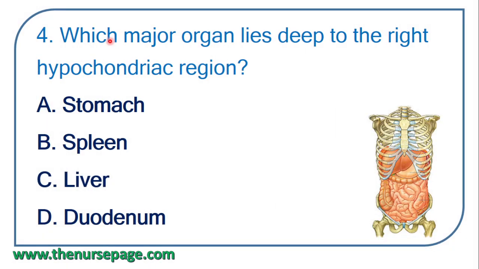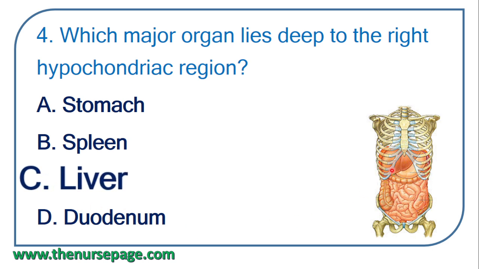Next question. Which major organ lies deep to the right hypochondriac region? Stomach, spleen, liver, duodenum. Correct answer is option C, liver.